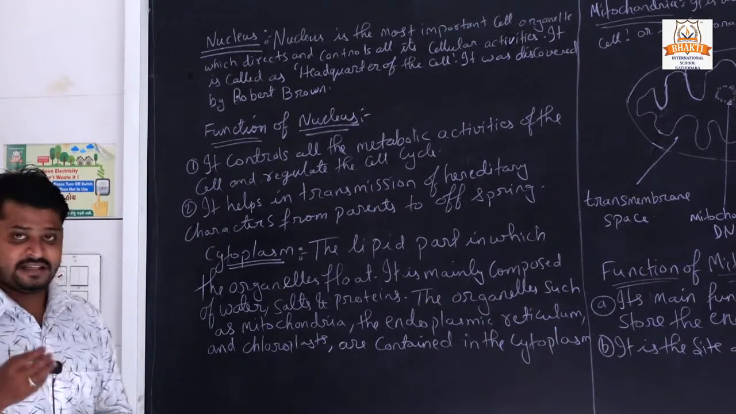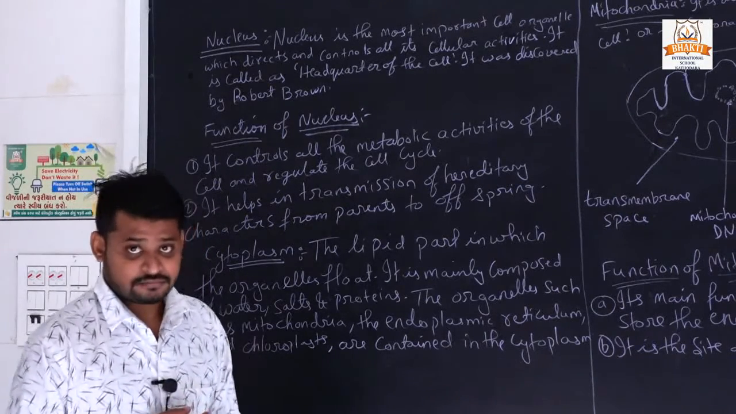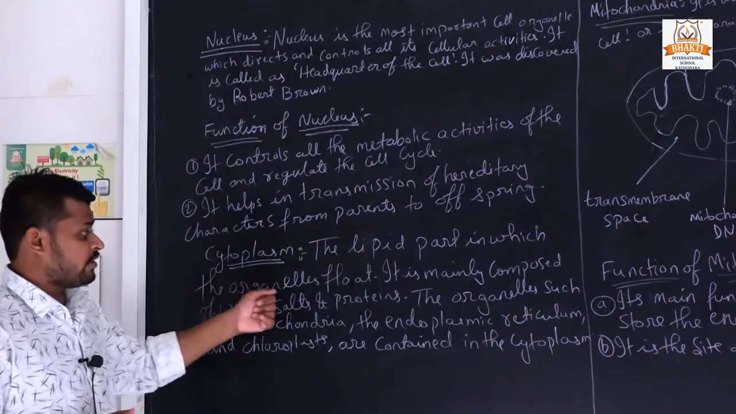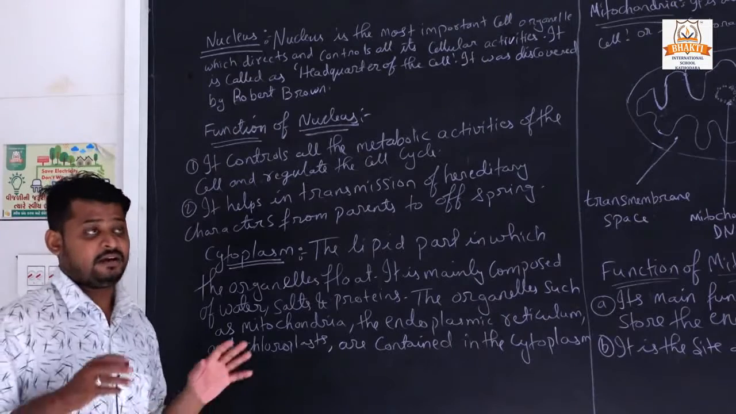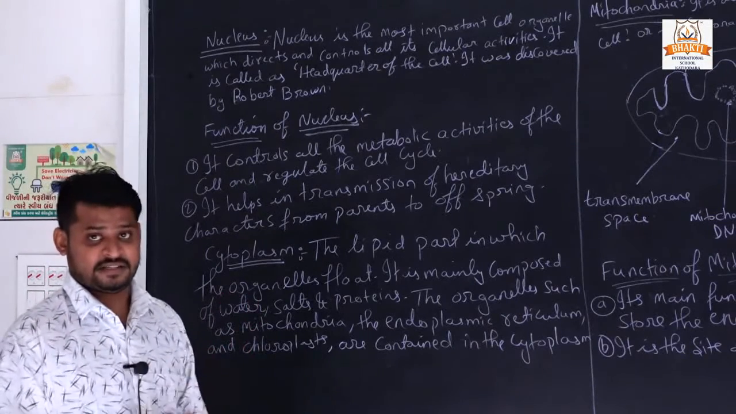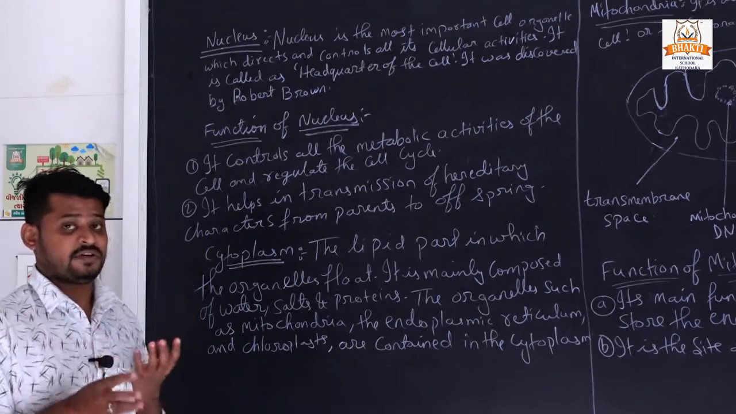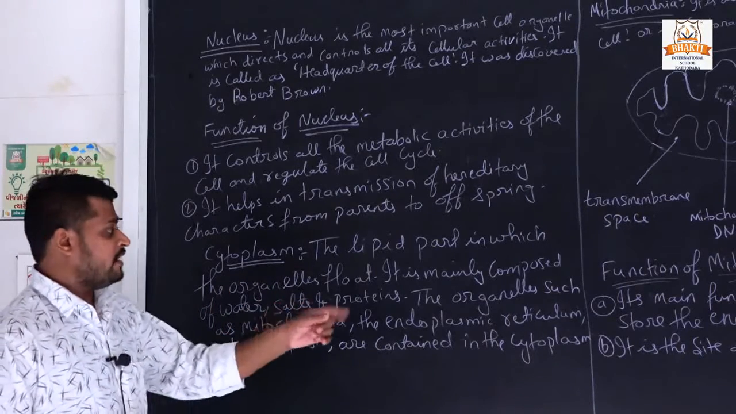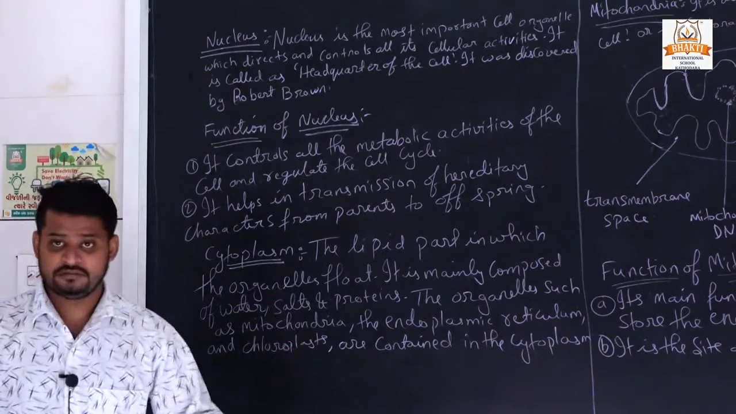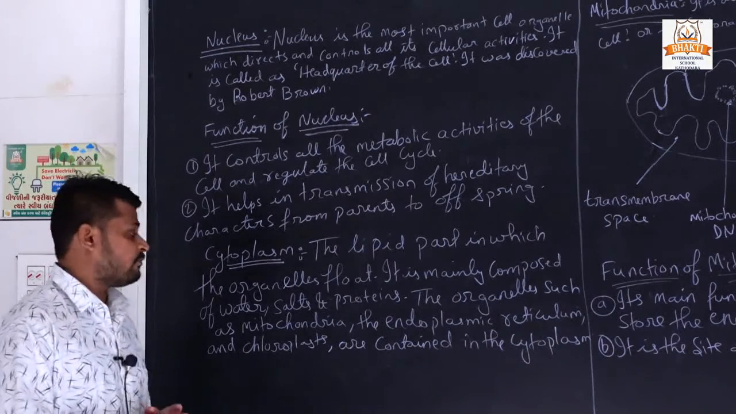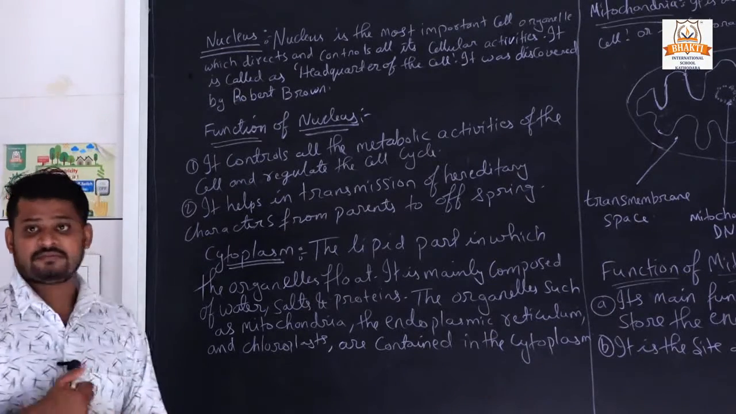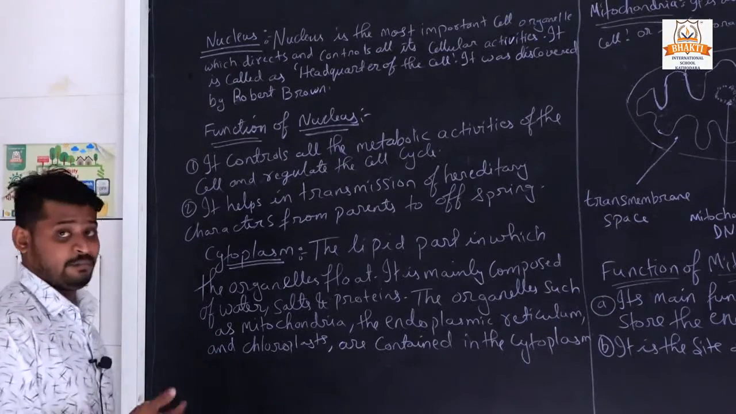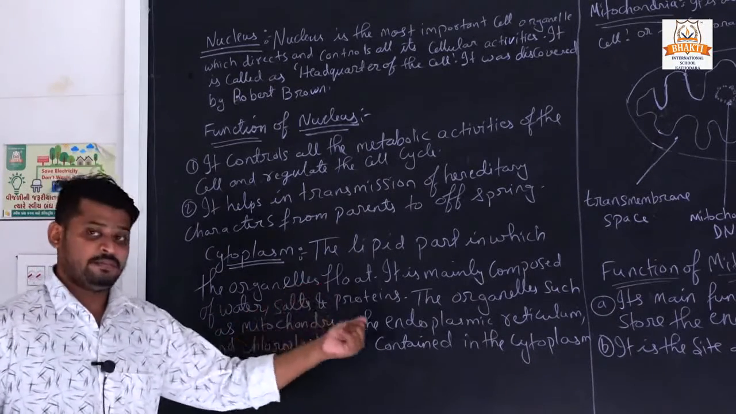Cytoplasm is the third part of the cell. What is cytoplasm? It is the liquid part in which the organelles float. All the organelles present in the cell are floating in a liquid, and that liquid is called cytoplasm. It is mainly composed of water, salts and proteins. What is present in the cytoplasm? Which are the components? Water, salts and proteins.